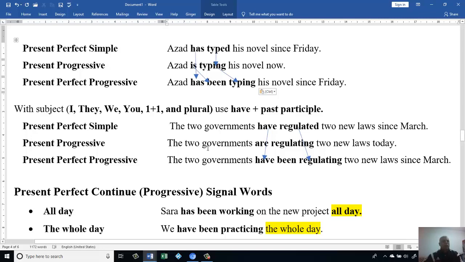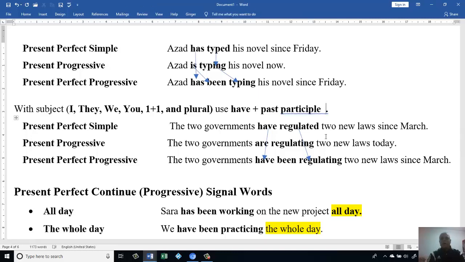Let's do it here again. If I have a subject like I, they, we, you, or plural subjects, then we have to use have plus past participle. Then here, after the past participle, I have to have a verb ending with the ing form. Sometimes we call them plus gerund, or the ing form.